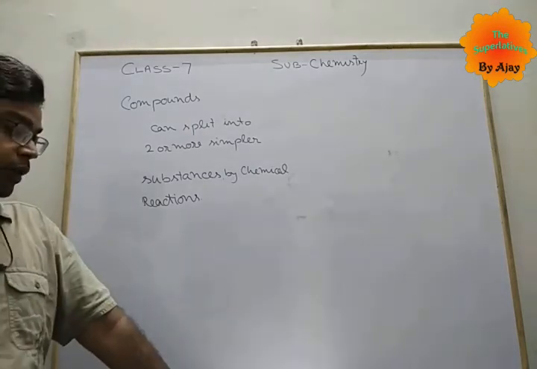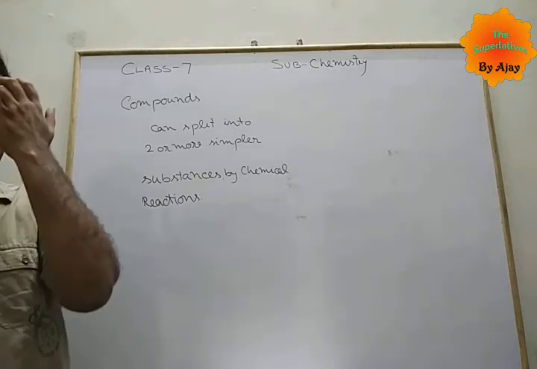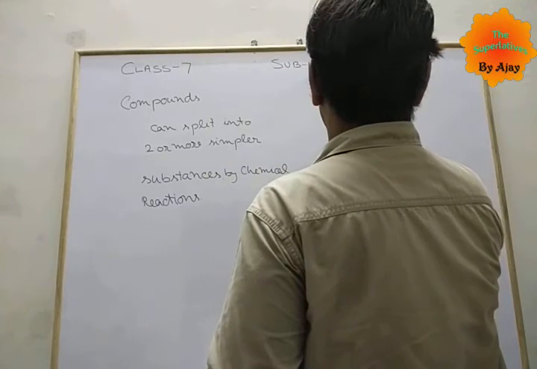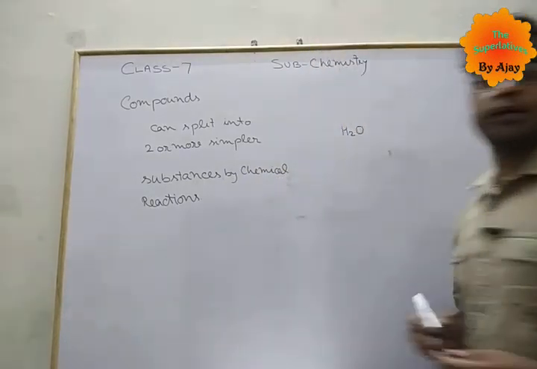This is the concept of compound. Now, for clear purification, see this one.